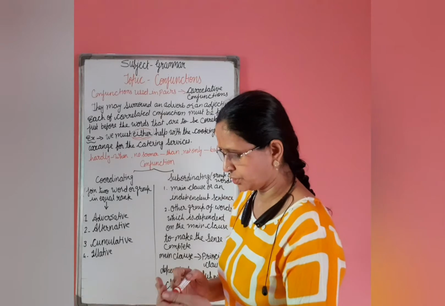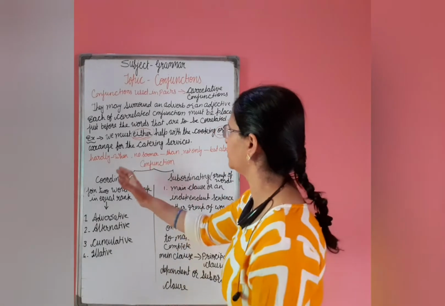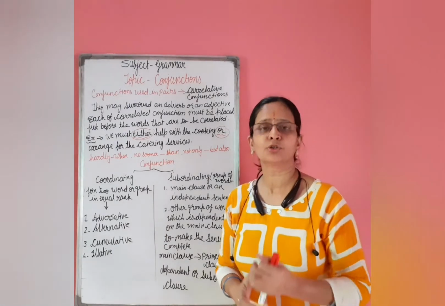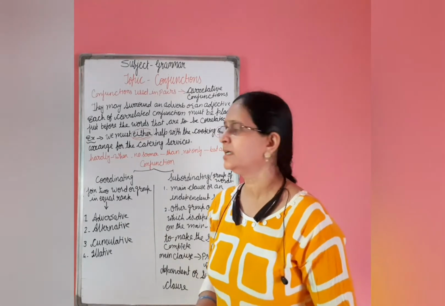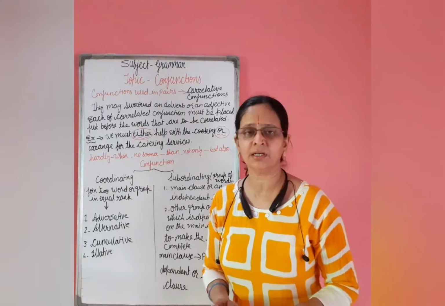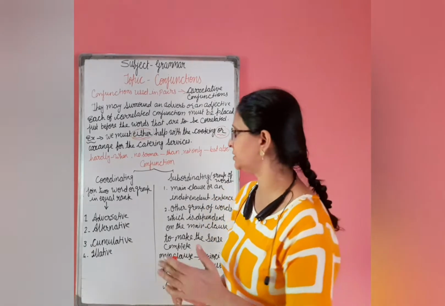Now, as I told you, some of the words I have written here also: hardly when, no sooner than, not only but also, so that, such that. These words are also used as pairs. Those are known as correlative conjunctions.